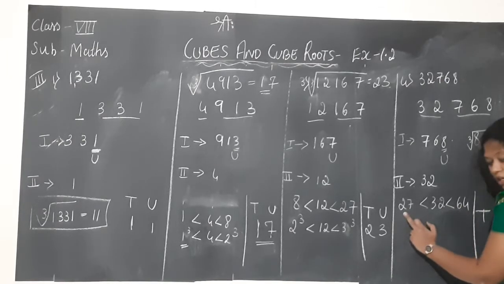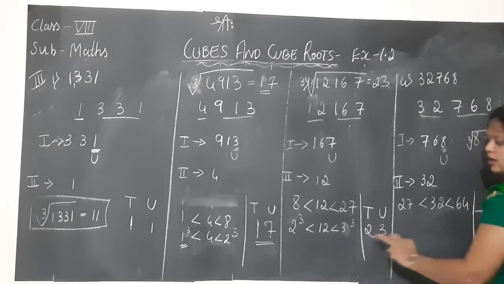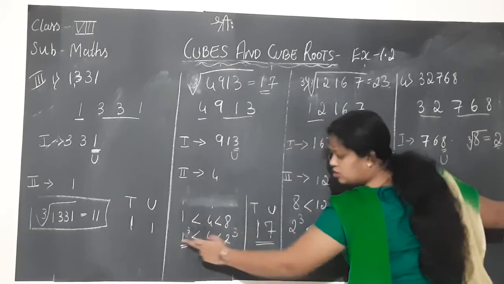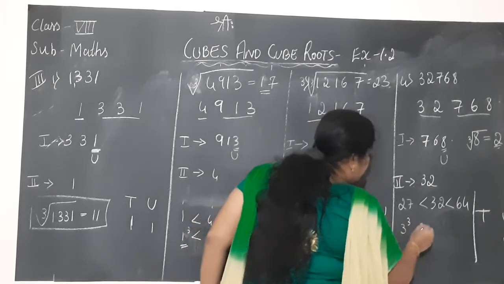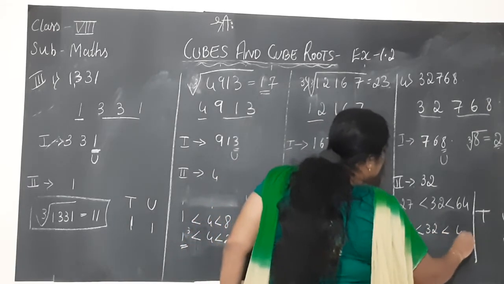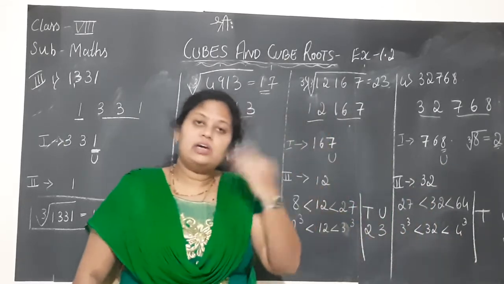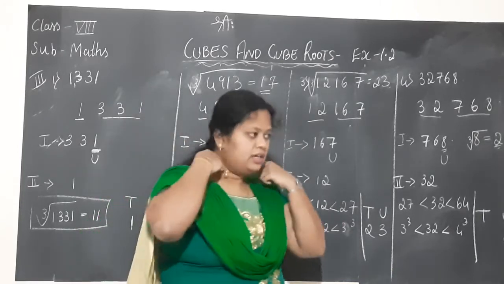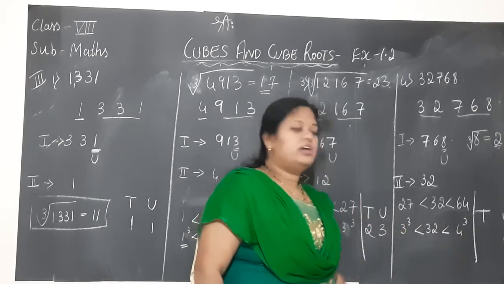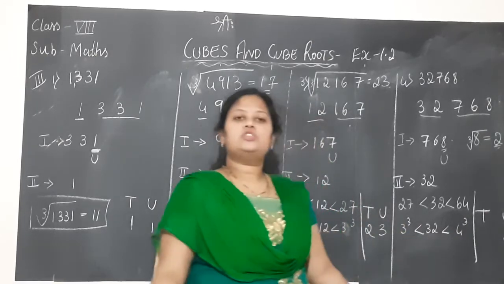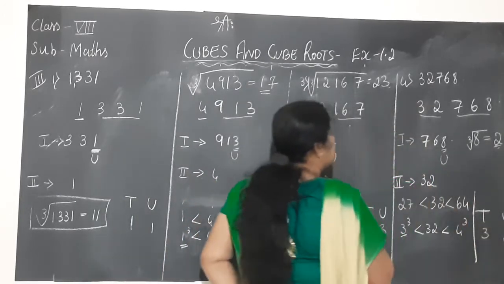Here you don't take just any number, children, that immediate next number only should be written here. If 3 comes, you cannot take 5 here. See, here 2 came, I took 3; here 1 came, I took 2. Likewise, what is 27? It is clearly 3 cube, which is less than 32 and less than 64, so I can write 4. See, after 3 comes 4. You should take the cube of the immediate next number. Now forget the cubes for now. Concentrate on the numbers 3 and 4. Among 3 and 4, which is the smaller number? Obviously 3 is smaller than 4, so 3 should be written in the tens place.